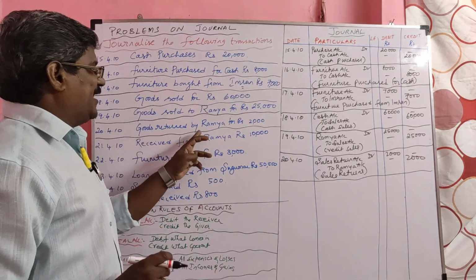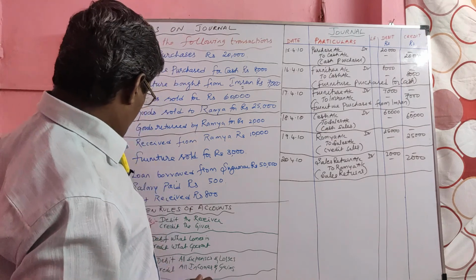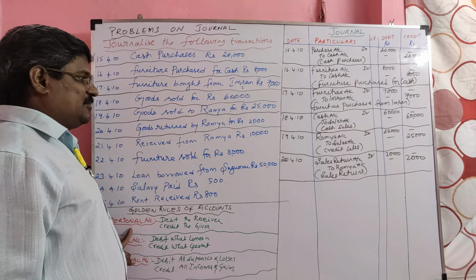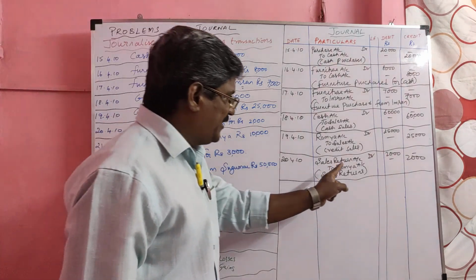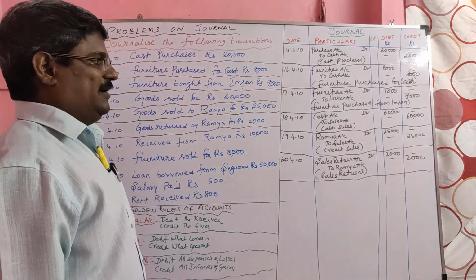Now I am going to explain this. Goods were returned by Ramya. Ramya belongs to personal account. She is returning goods to us. She is the giver, so she should be credited. On the other part, sales return must be recorded.